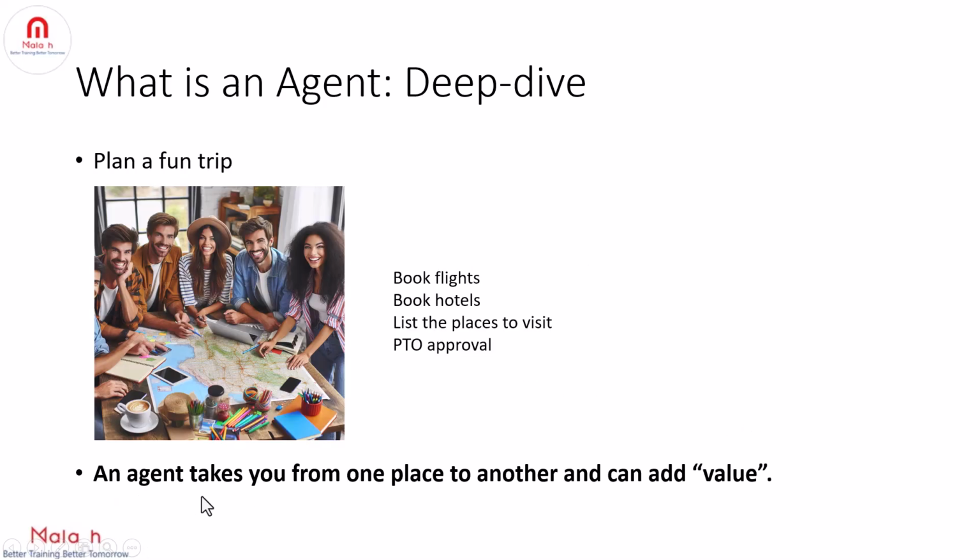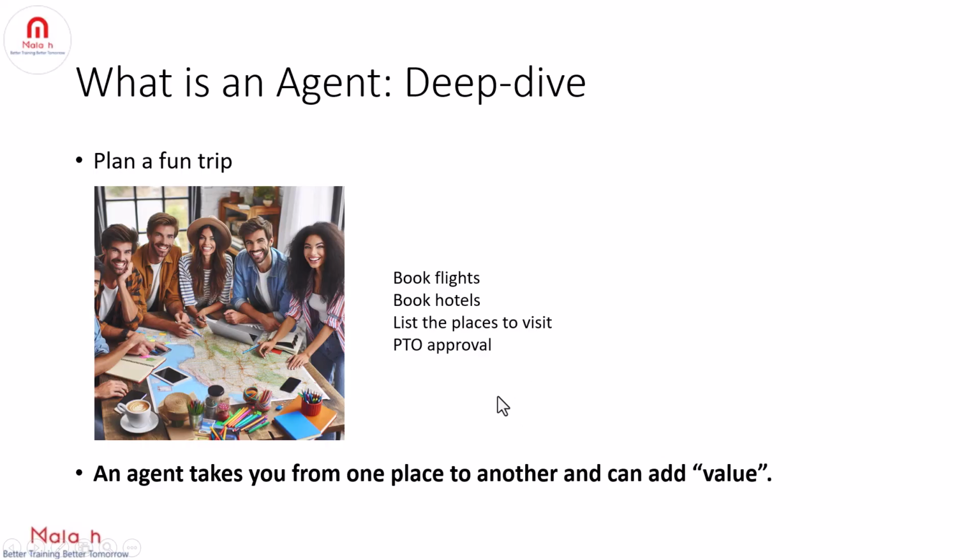So, an agent is nothing but something which can take you from one place to another place and adds value to your life. In this context, the value is nothing but saving time or saving money. Because to perform all these actions, you need to invest time. So, that is the value. For example, let's say a flight or car or any other vehicle can do the same task. That is, it can take you from one place to another and it can add value to you. So what's the meaning of agent here? Let's dive deeper into it.